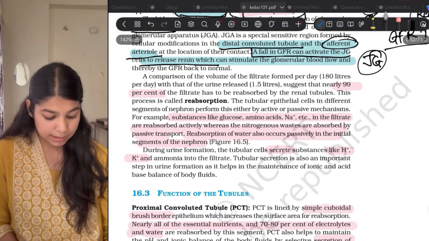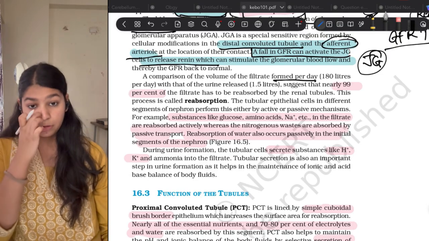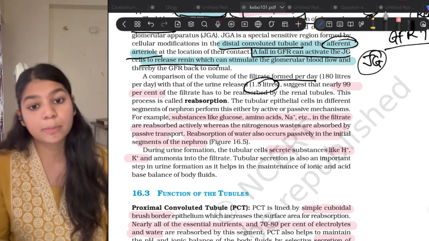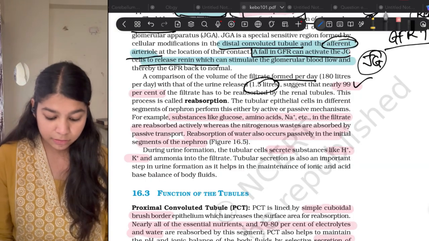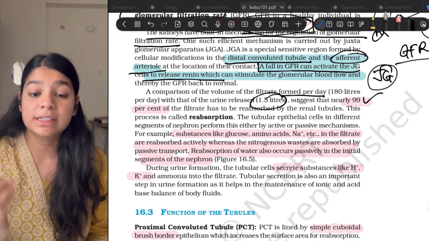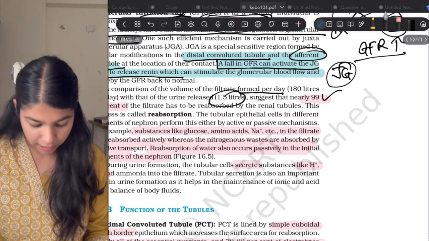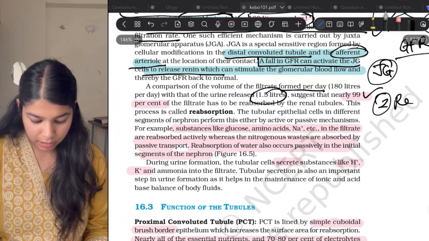Now, a comparison of the volume of the filtrate formed per day: 180 liters of filtrate is formed, but the urine formed is 1.5 liters. So this indicates that almost 99% of the filtrate is absorbed. So nearly 99% of the filtrate is reabsorbed in the kidneys back. Now how is it reabsorbed? So this is the second step, that is reabsorption.